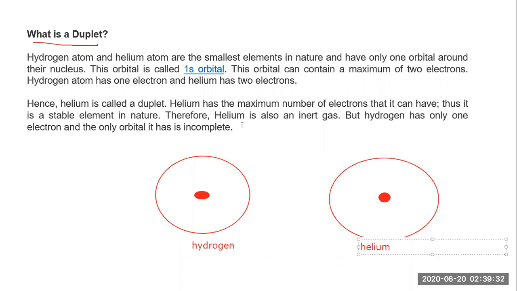Now, what is the remaining part? Show the electron. That is also an important part. So let's show the electrons. In case of hydrogen, only one electron is moving. I'm going to show you in a different color.